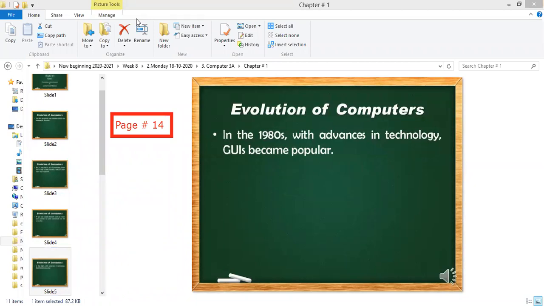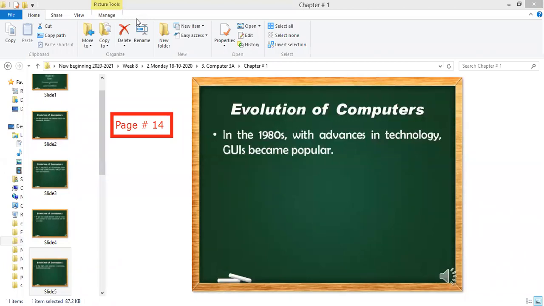Yes, Jihad, what is your question? Jihad, are you there? You raised the hand. Yes, Kareem, what is your question?